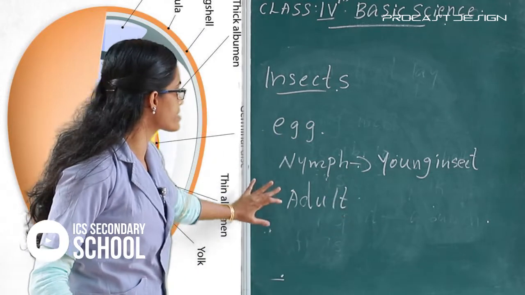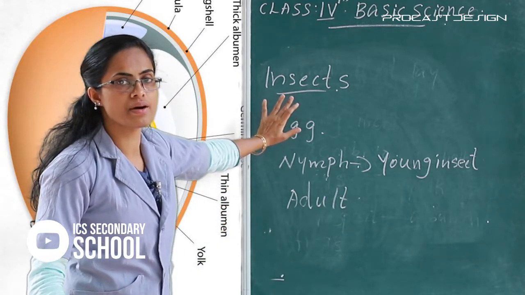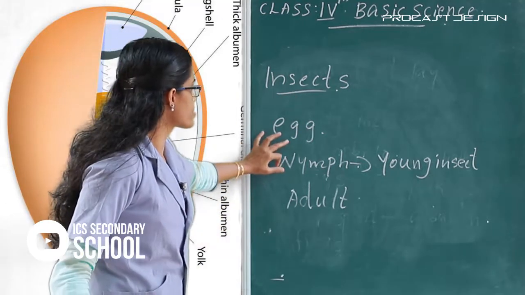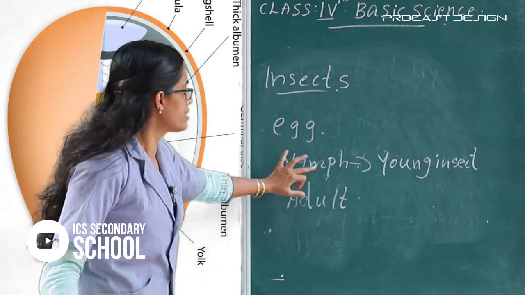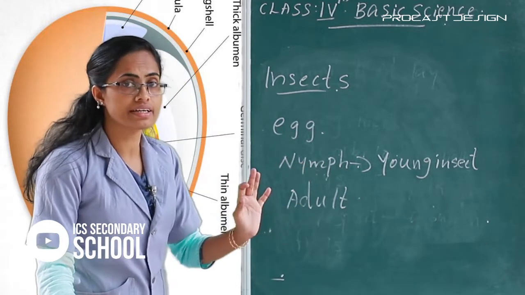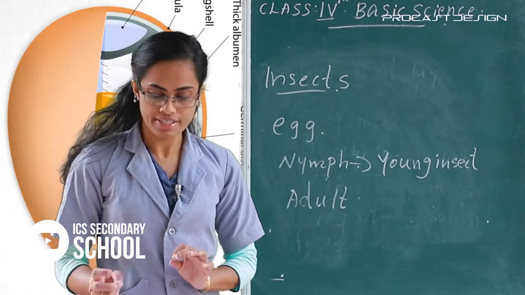There are three stages in the life cycle of insects. The examples are cockroach and grasshoppers. And the first one, egg, nymph and adult. The young insect, that is called nymph. Then all of you understand? Yes.